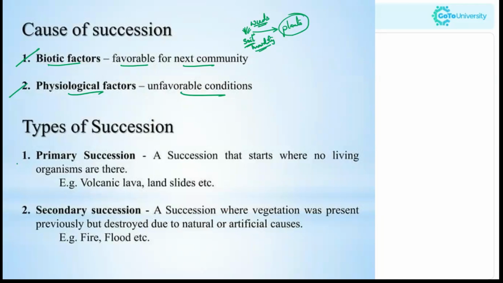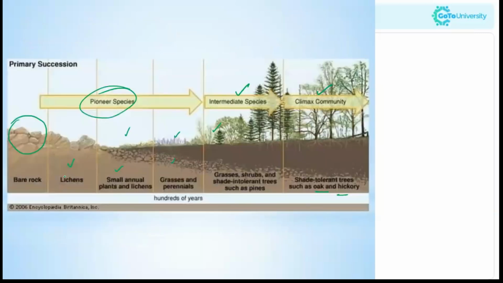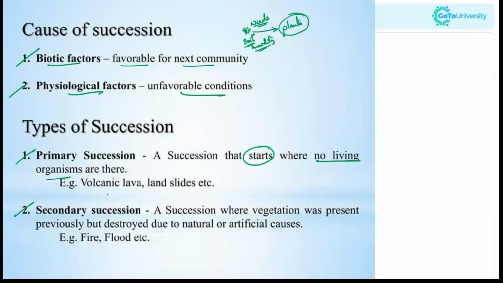Types of succession. First is primary and second is secondary succession. Primary succession starts where no living organisms are there. For example, this one. This started with a bare rock. There were no organisms. It could be because of volcanic lava, landslides, etc. That makes the physiological factors.